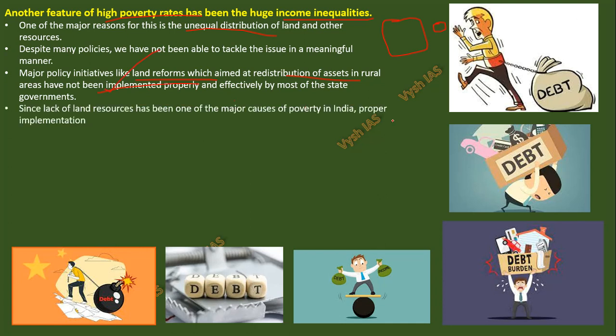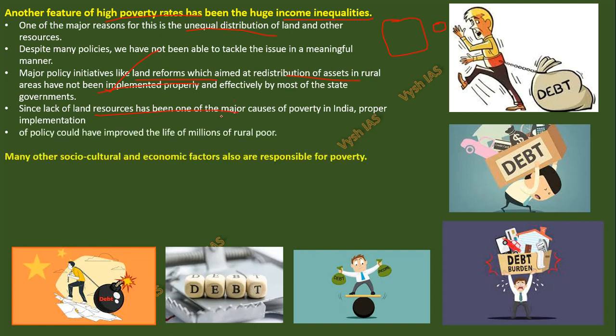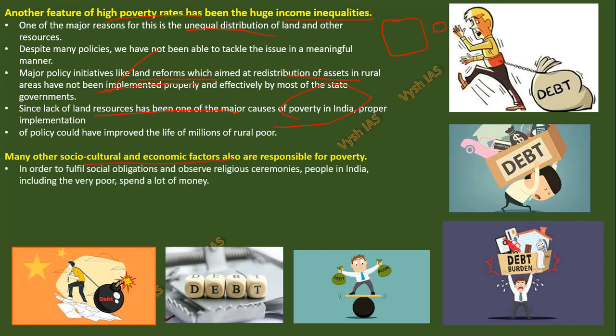In West Bengal, I think it is done to an extent. In maybe Tamil Nadu, it is done to an extent. But there are certain places where the land reforms are still not implemented. Maybe the center will pass a law, the state also may pass a law, but it is not getting implemented. So this is also one of the major causes of poverty in India. Many other social, cultural and economic factors also are responsible for poverty.